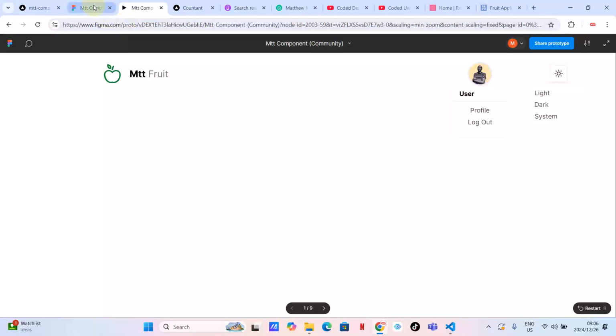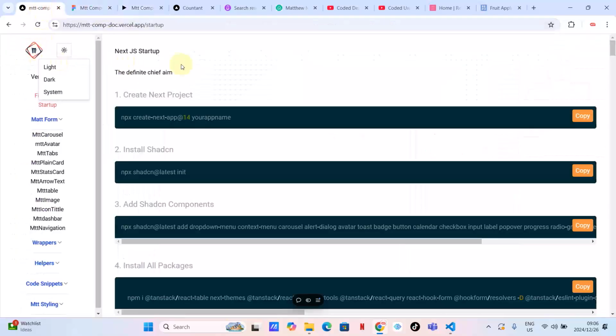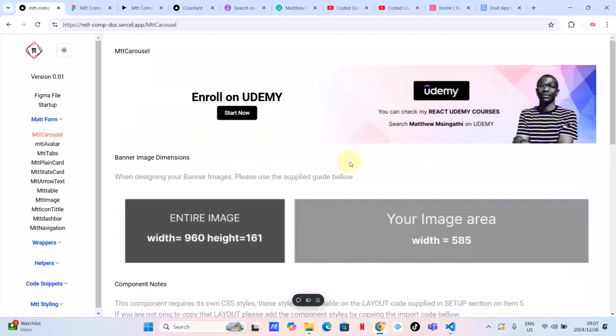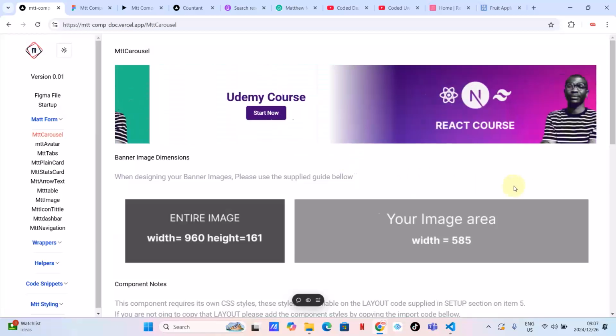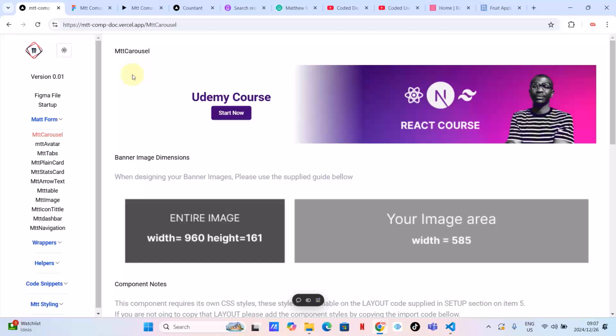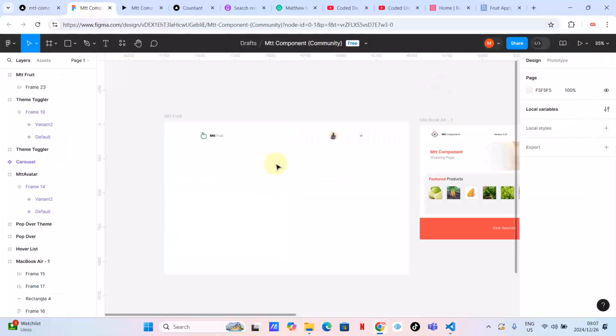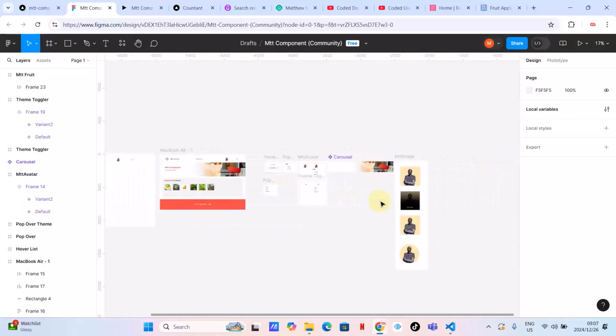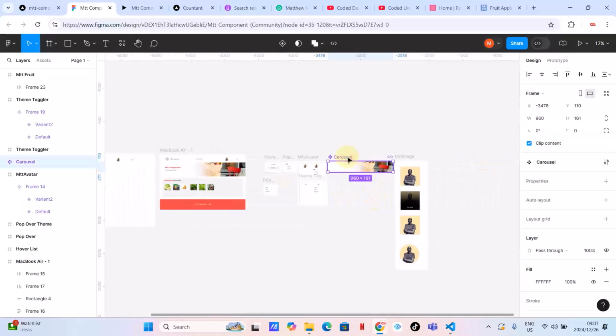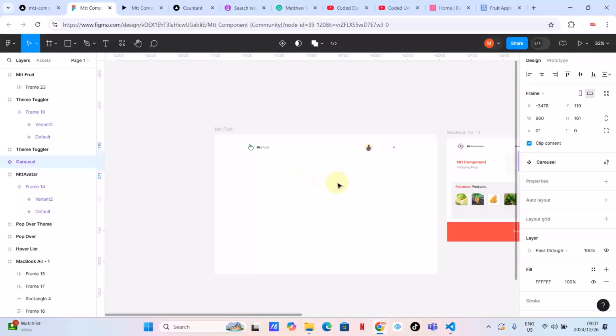Okay, and then let's add our slide, which is our carousel. If you want to know what it is in terms of the actual implementation, it's something like this. I'm expecting this to slide, as you can see, guys. So this is what we are going to add. This is the component. So how are we going to add that component? We go to, where is it? Here it is, guys. Let me just copy this component and then paste it here.